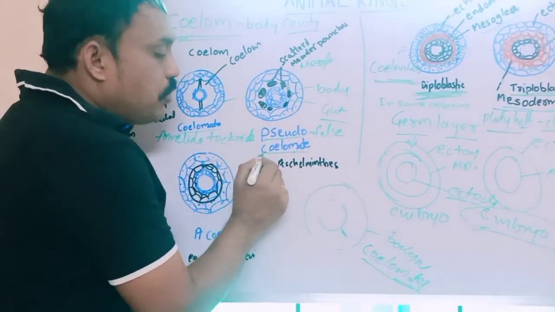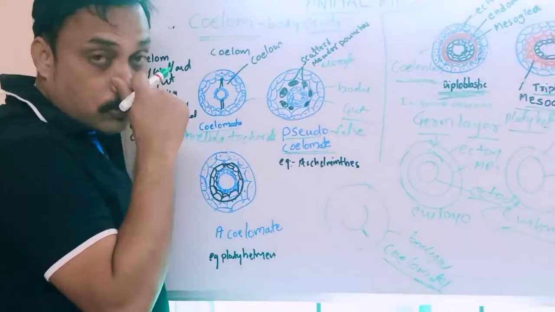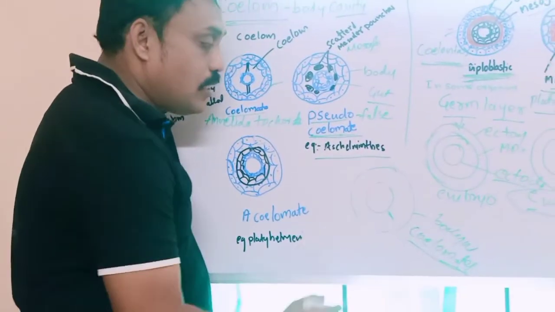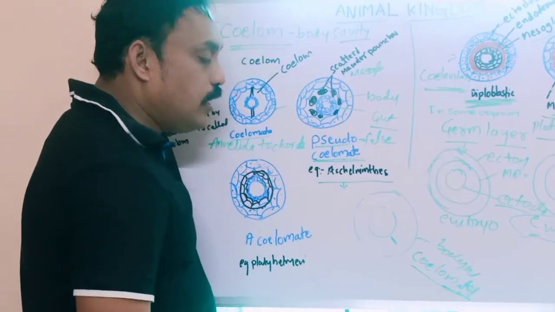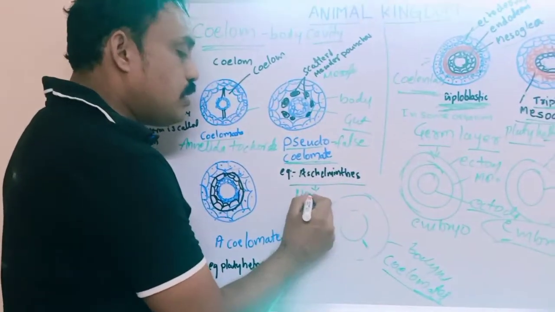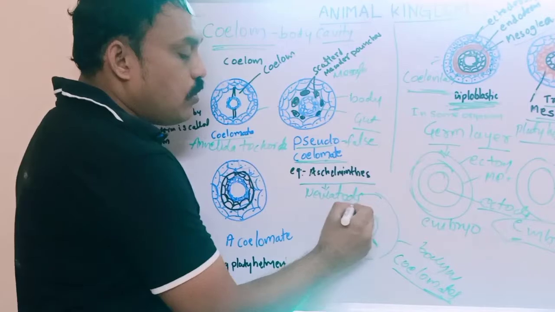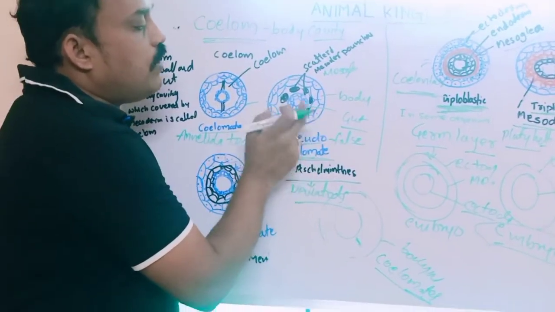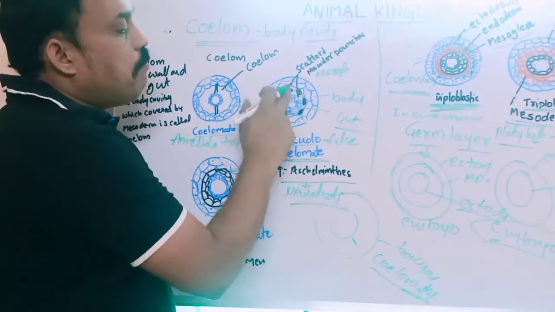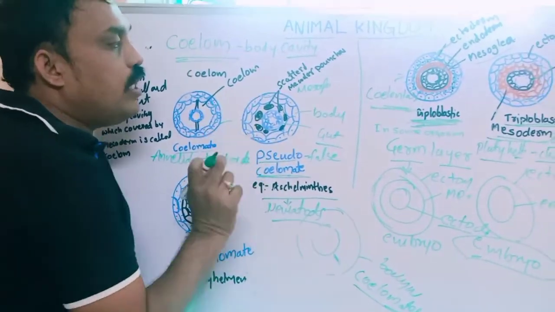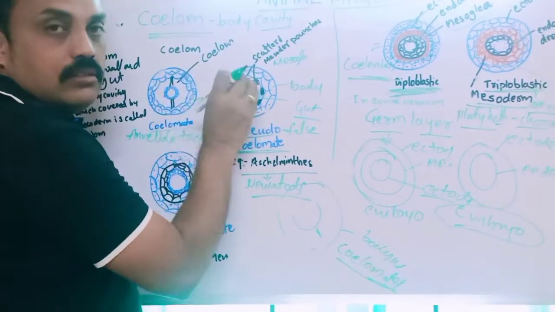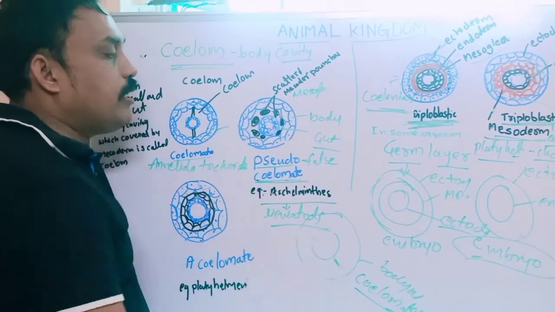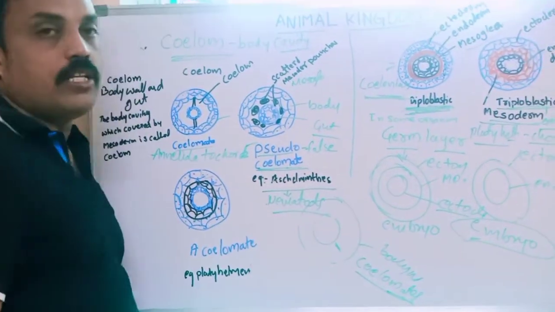Very important. Which organisms are examples of pseudocoelomates? Aschelminthes. What is the other name of Aschelminthes? Nematodes. Nematodes are examples of pseudocoelomates. There is no gap between body cavity and gut; the pouches of scattered mesoglea are present between the body wall and gut. That is pseudocoelomate. There is no space between.